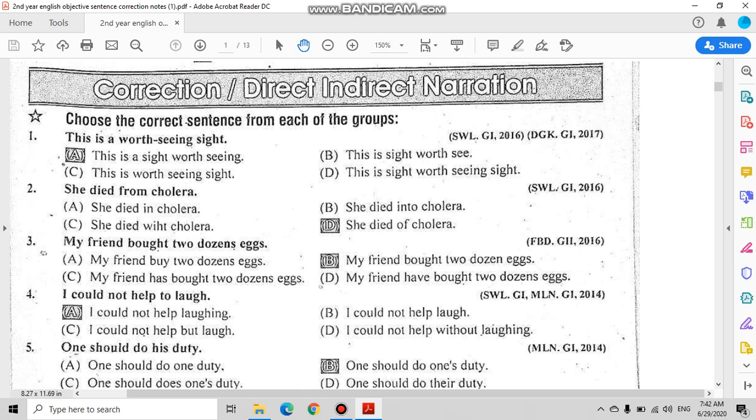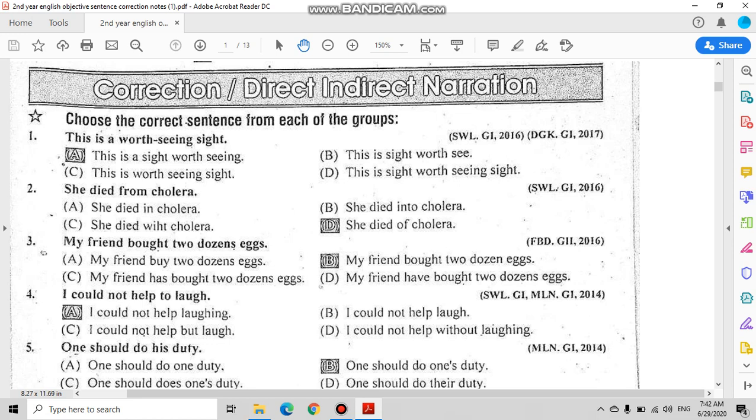Sentence number 2, she died from cholera. Now cholera is a disease and when people die from cholera, preposition from is not used. She died in cholera is incorrect because in is not used here. She died into cholera is again incorrect because you cannot die into a disease. She died with cholera is again incorrect. She died of cholera. Why?